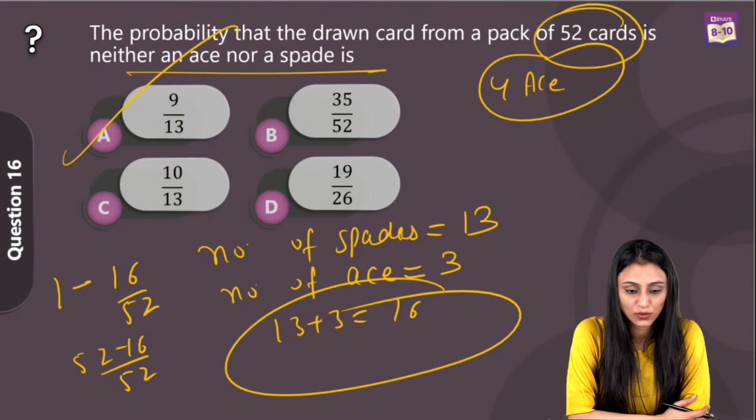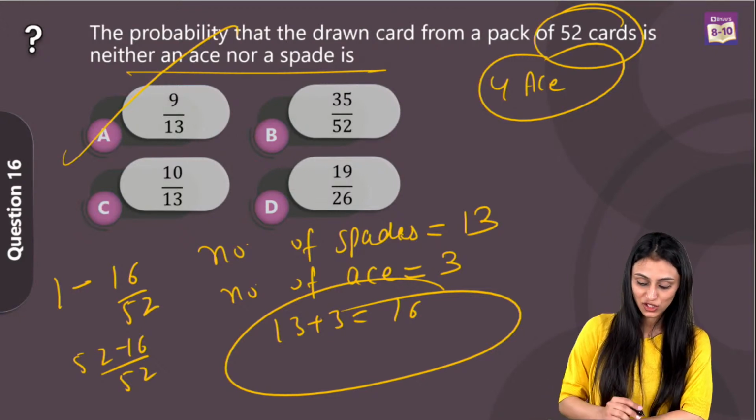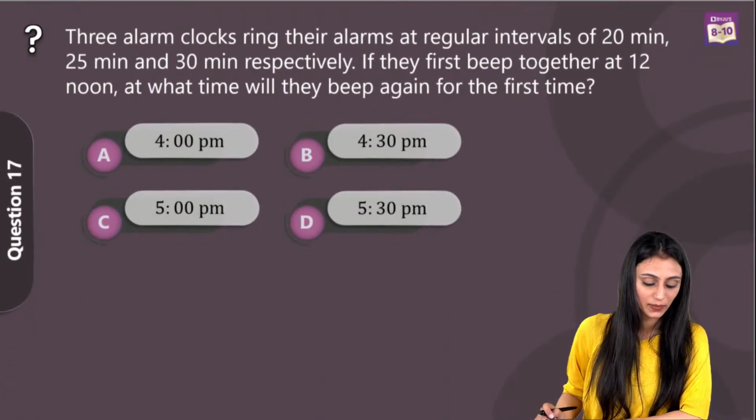Umama, yes, it's option A. Anup Sahani, option A. That's all right, yes. All right, so option A is the right answer for this question. Let's take a look at the next one.